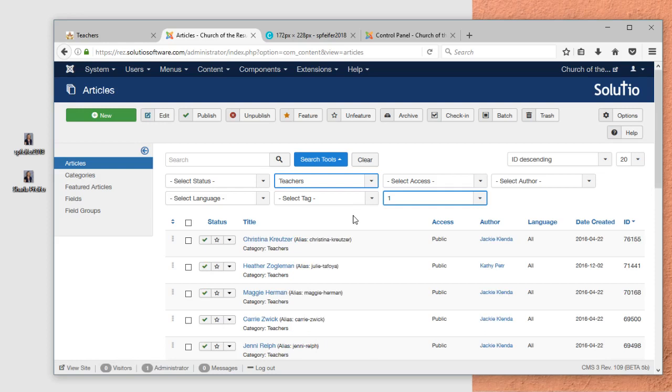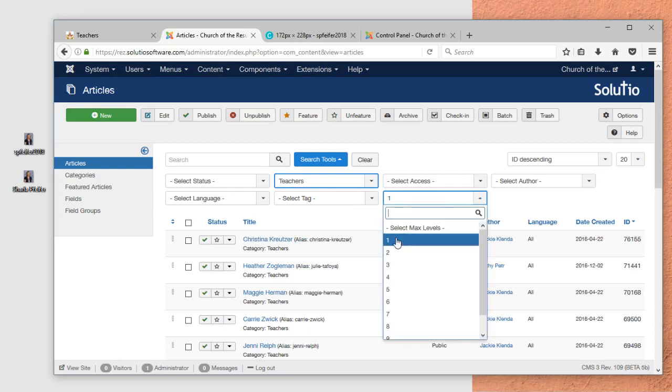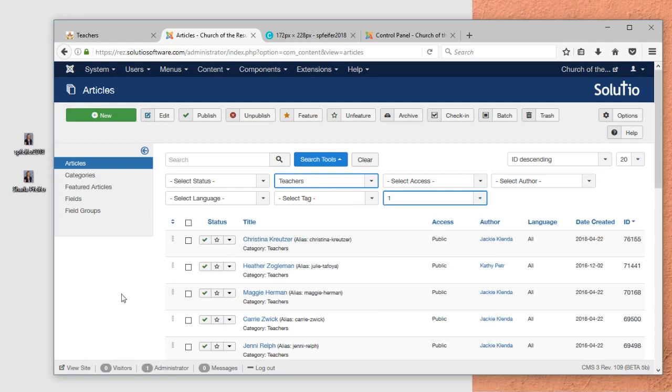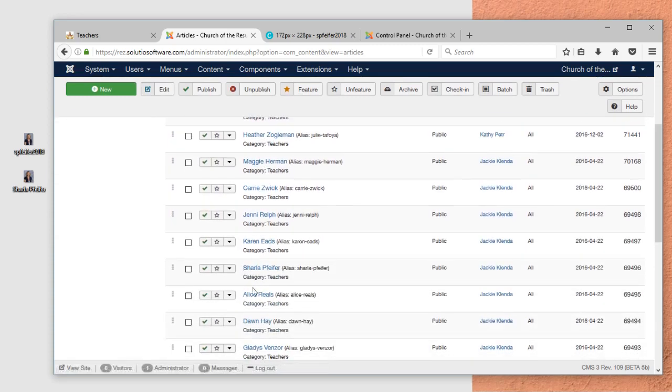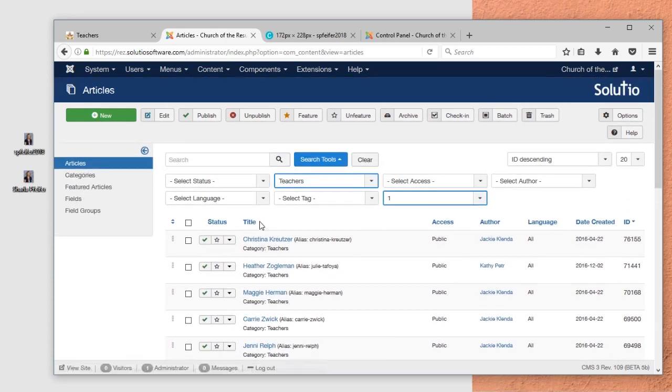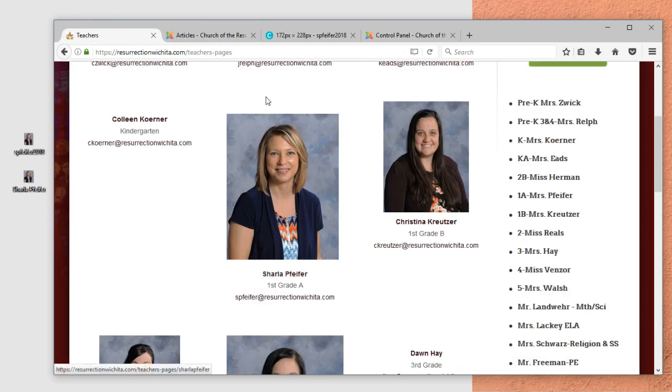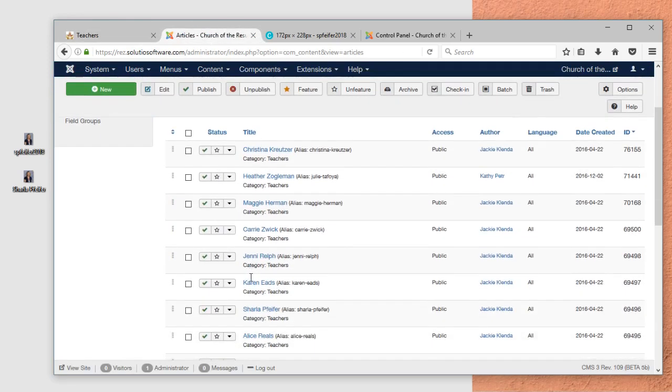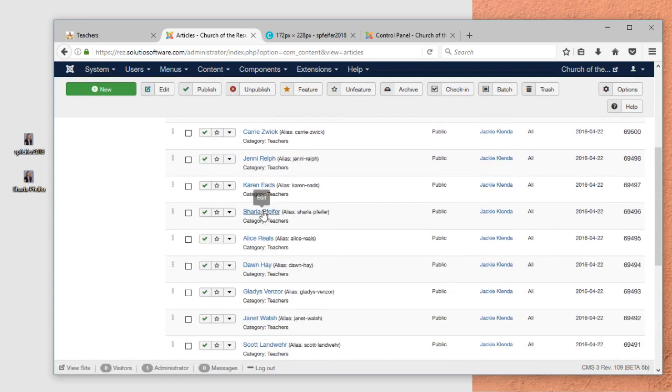For this page, since it has child categories, I had to bring its max level to 1 to view the names of all of the articles that are on this page. So for this one, I will look for Charla. And there's hers, so I'll click to open.